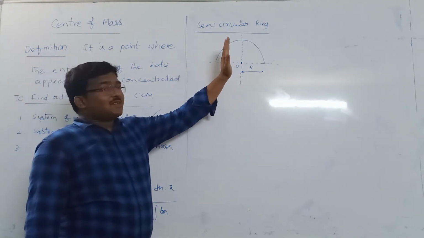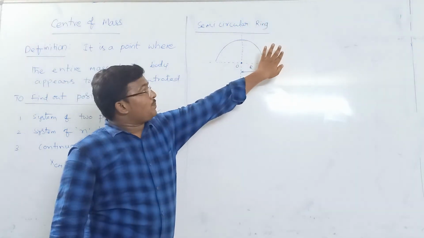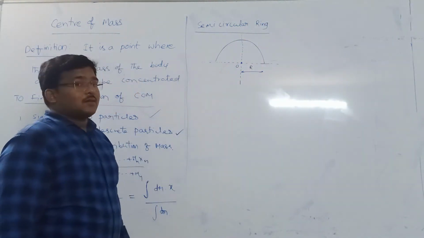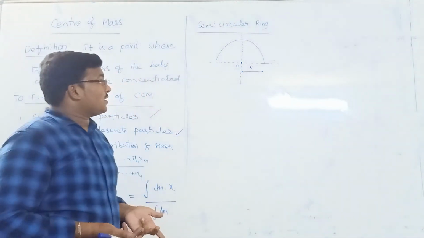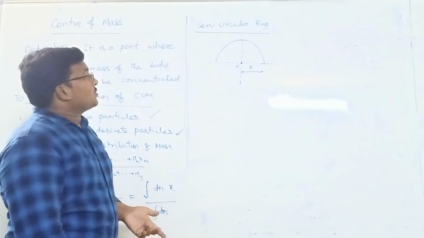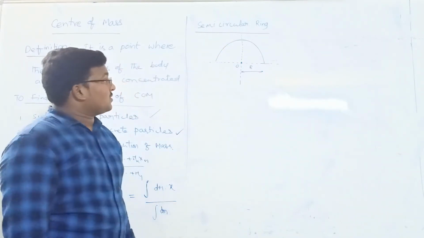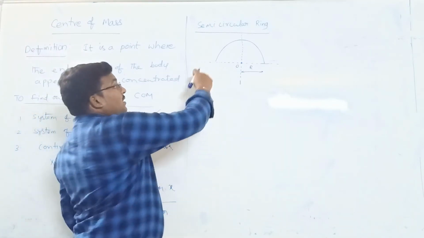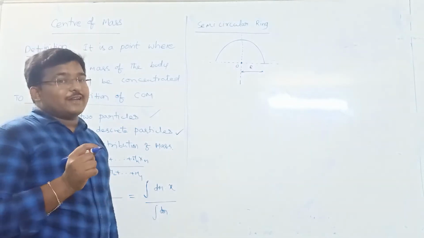By seeing it has a symmetry about y-axis, some part is on the plus x-axis side and some part is on the minus x-axis side, so their moments will be cancelled. So only the y center of mass needs to be found. Now what will I do? As the ring is continuously distributed mass, I need to take an element.